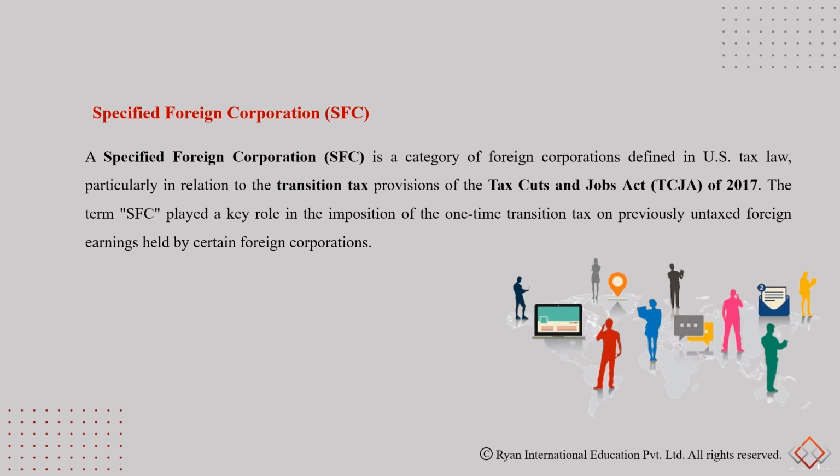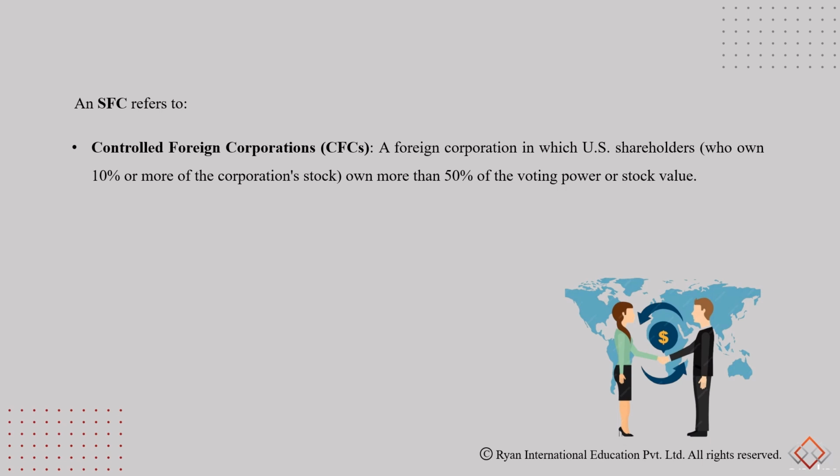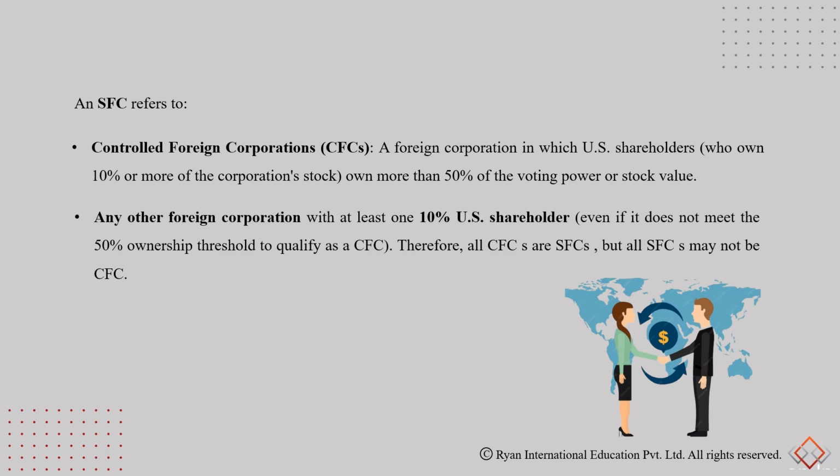by certain foreign corporations. An SFC refers to controlled foreign corporations, where a foreign corporation in which US shareholders own more than 10% and combined they own more than 50% of voting power or stock value. It also includes other foreign corporations wherein at least one shareholder owns more than 10%, who is the US shareholder. So therefore, all CFCs are considered SFCs, but all SFCs may not be a CFC.